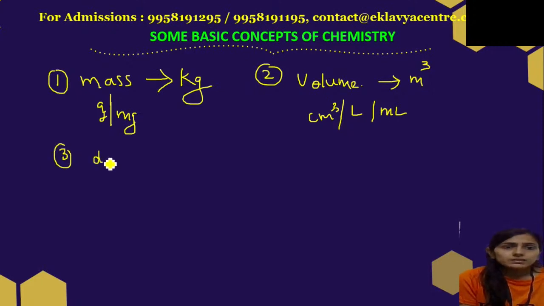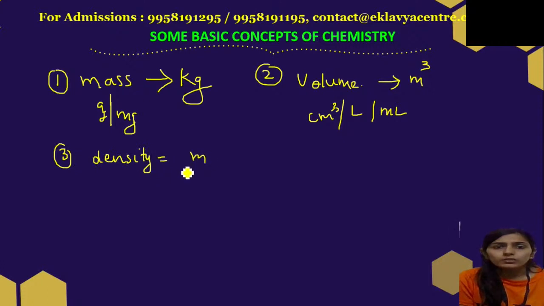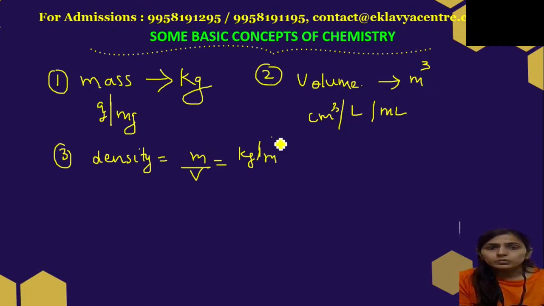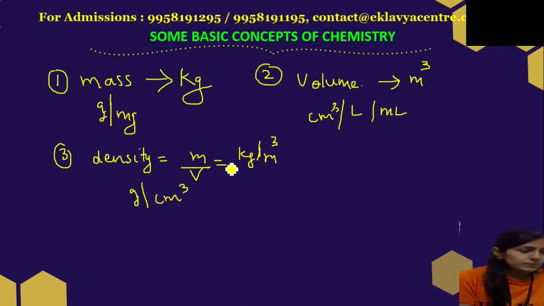Similarly, we have density, and we know that density is equal to mass upon volume. So the SI unit is kilogram per meter cube. The other unit is gram per centimeter cube, which is also a unit of density. We have temperature.